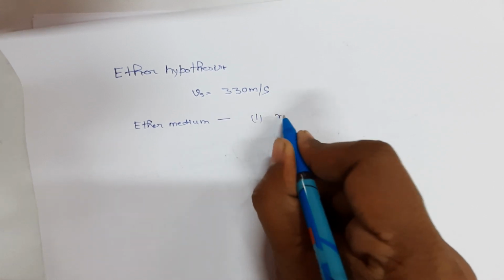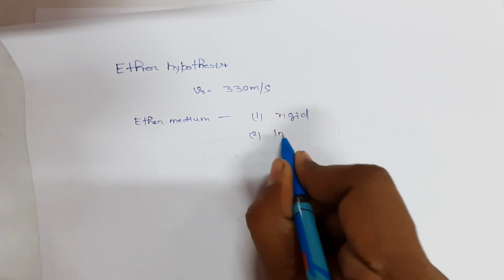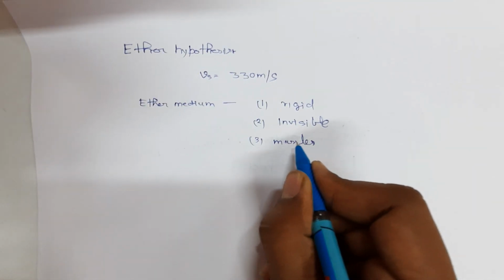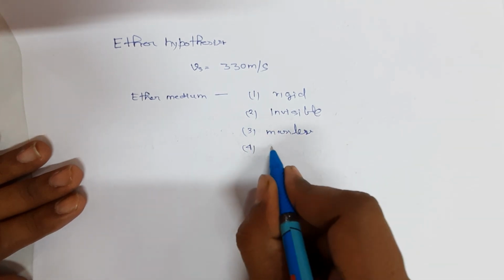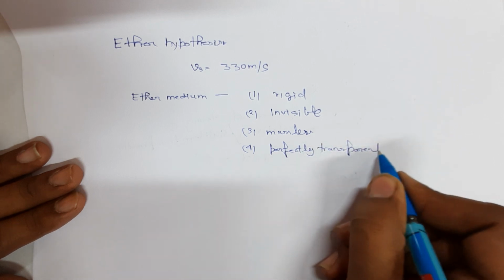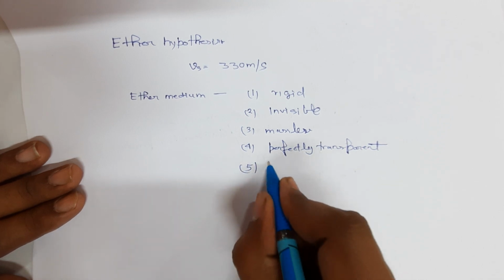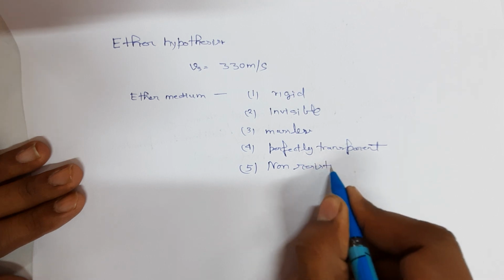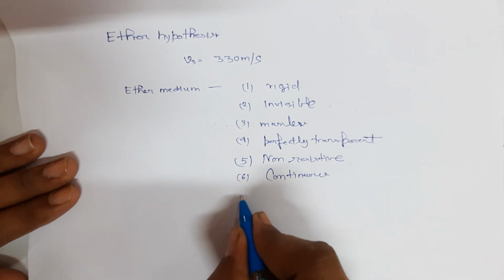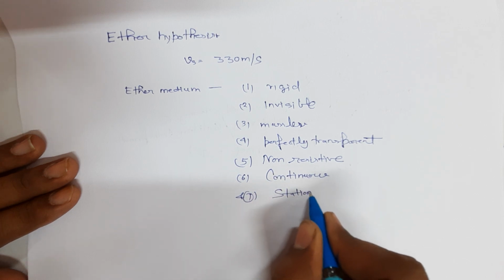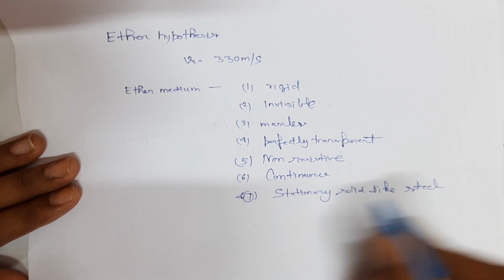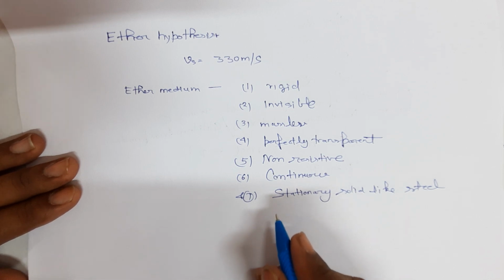It was considered that ether medium is rigid, invisible, massless, perfectly transparent, non-resistive, continuous, and stationary solid like steel, having a very high elasticity and negligible density.